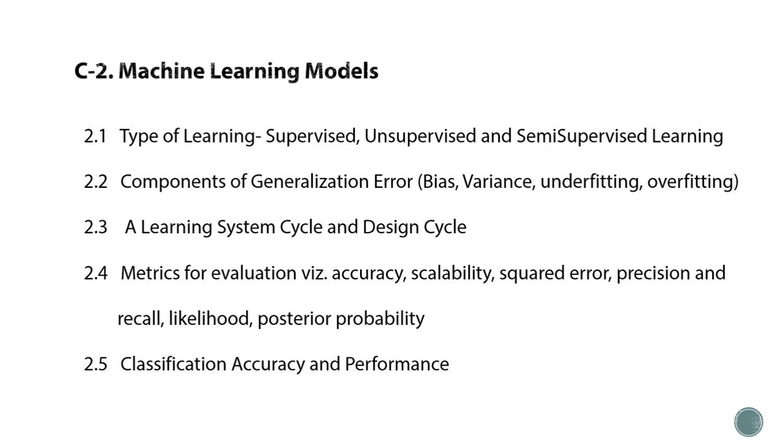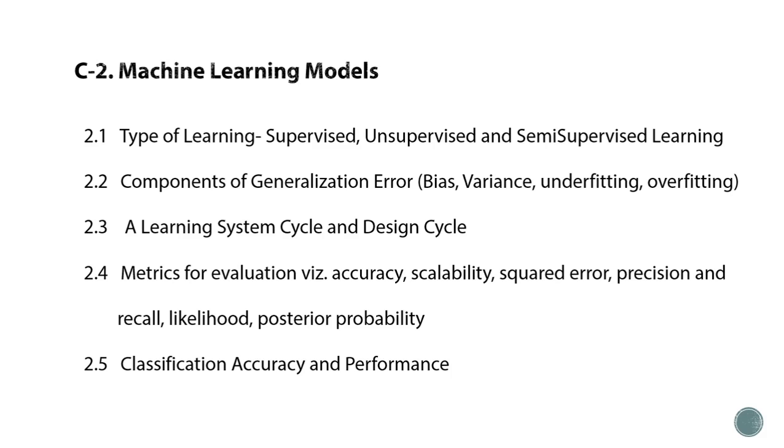Next is bias, a topic from the components of generalization error. Bias measures the deviation between the expected output of our model and the real values. So it indicates the fit of our model. Next is overfitting. Overfitting occurs when a statistical model or machine learning algorithm captures the noise of the data. Underfitting occurs when a statistical model or machine learning algorithm cannot capture the fundamental trends of the data.